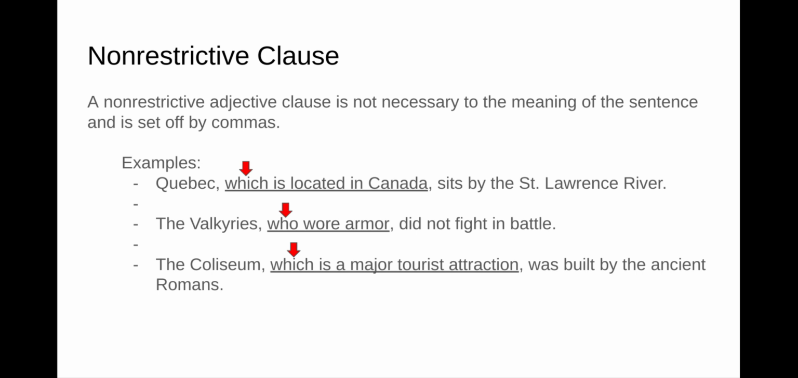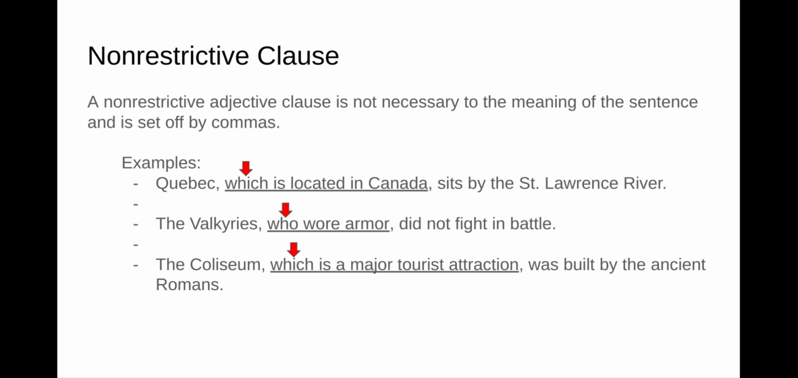So our examples, Quebec, which is located in Canada, sits by the St. Lawrence River. So if I got rid of that, which is located in Canada, the sentence would still make sense. It's still a complete sentence. So Quebec sits by the St. Lawrence River. I don't need to know necessarily that it's located in Canada for the sentence to make sense. And we've got the relative pronoun which there, which makes it easy to find.